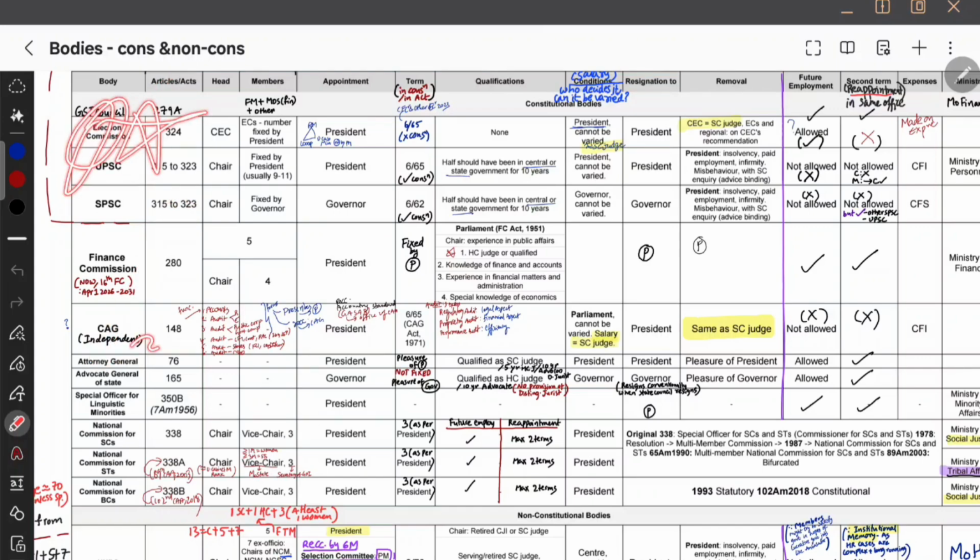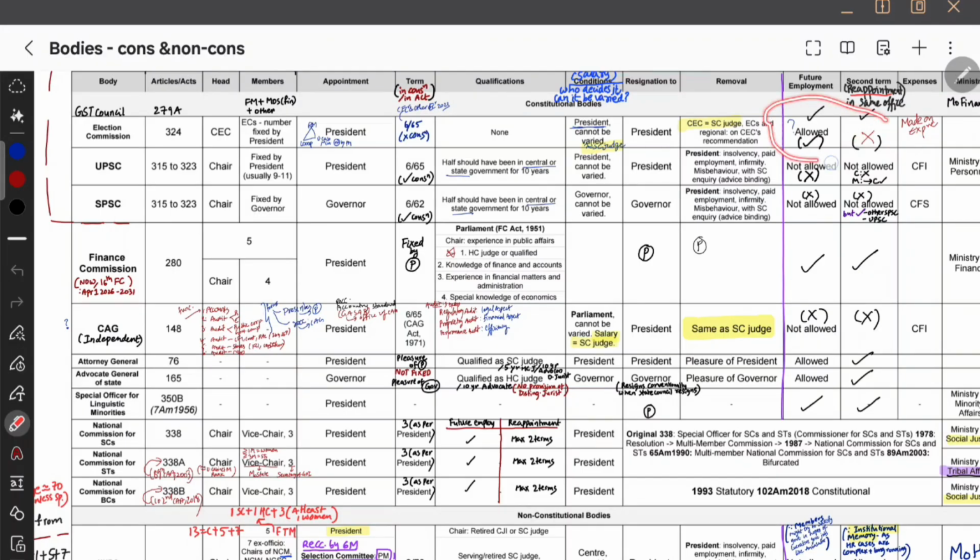They are very, very powerful. ECI and CAG. Their removal is similar to a Supreme Court judge. Can you imagine? Do you know any Supreme Court judge who has been impeached? No one. So the Election Commissioner of India and the CAG are such powerful people. And CAG is so powerful that there is no reappointment or future employment for them.